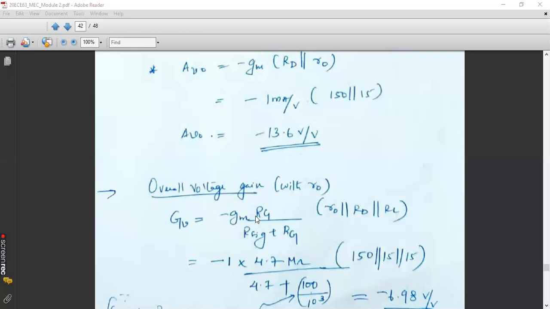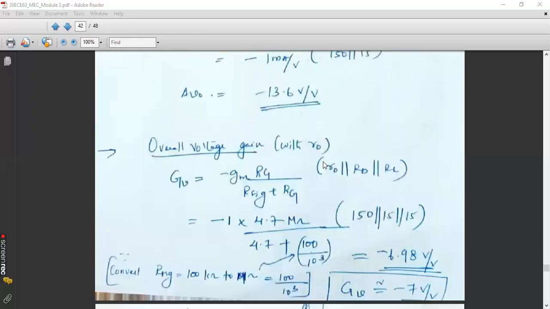So this was the equation that we obtained for the overall voltage gain Gv with R0. Every parameter is already known to you: gm, RG, Rsig. Here you have to be a little bit careful that Rsig is given in kilo ohms, whereas RG is given in mega ohms. That is the only difference we can see here. So you have to convert this 100 kilo ohms into mega ohms, that will be 100 divided by 10 to the power 3 mega ohm. So I have converted this Rsig into mega ohm by dividing it by 10 to the power 3.